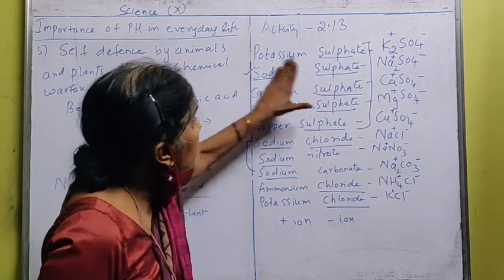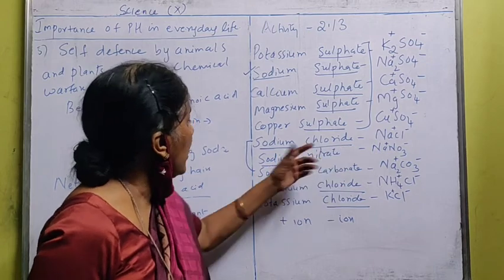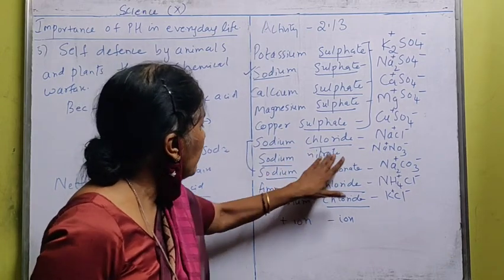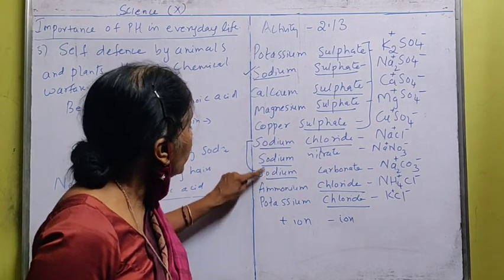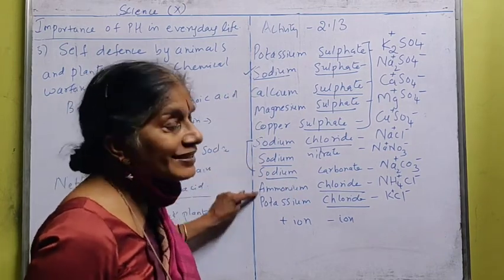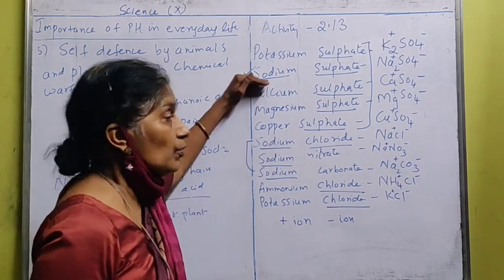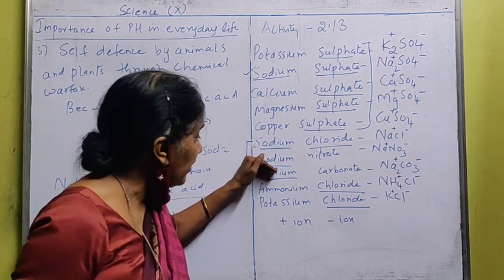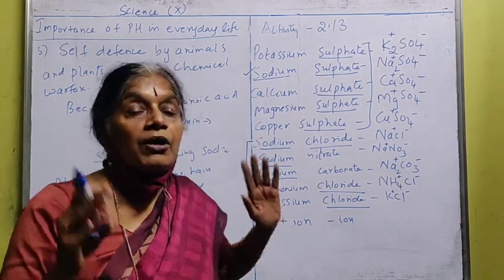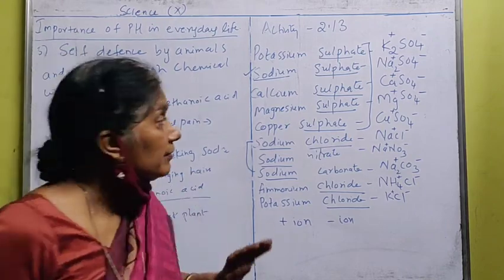In sodium sulfate, sodium chloride, sodium nitrate and sodium carbonate, sodium is the positive ion present. So we can say they belong to the sodium family.